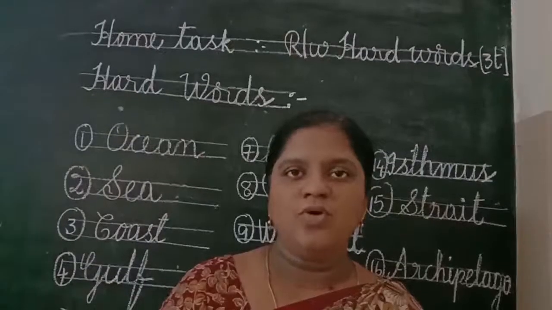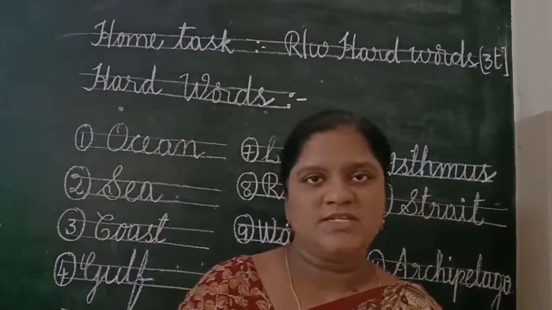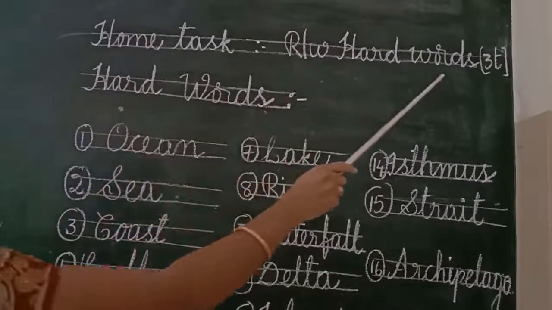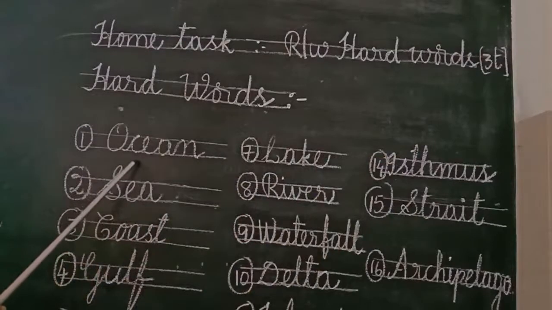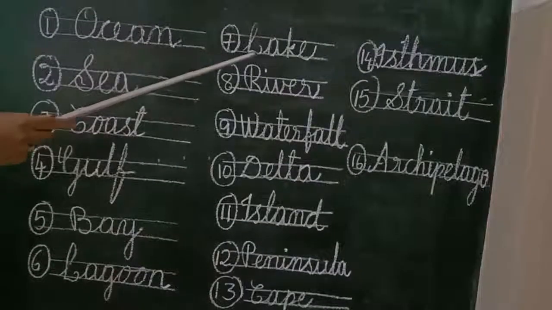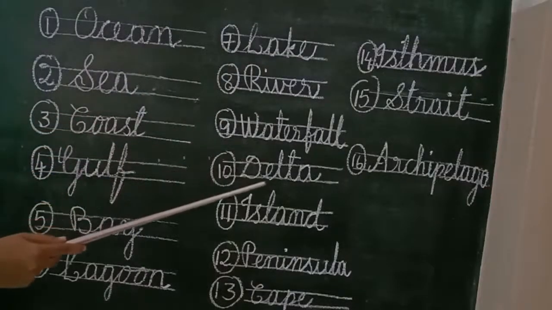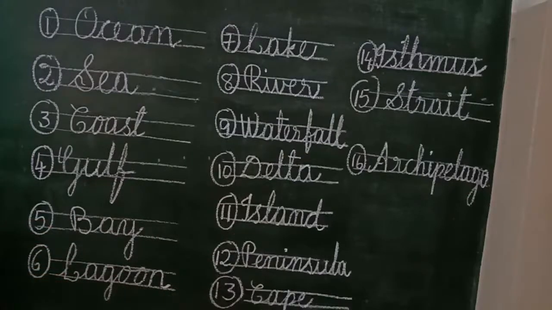Children, I hope you all understood landforms and water bodies. Today's home task, children: read and write hard words 3 times. Hard words: ocean, sea, coast, gulf, bay, lagoon, lake, river, waterfall, delta, island, peninsula, cape,